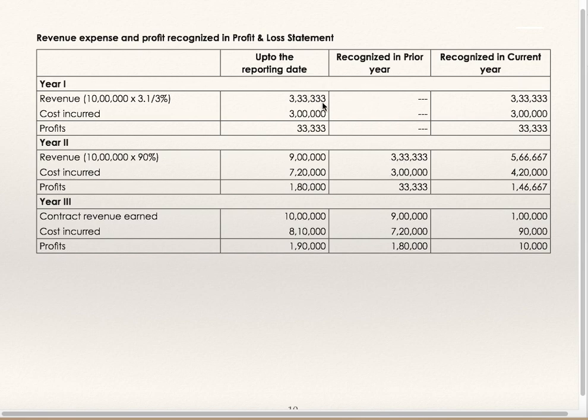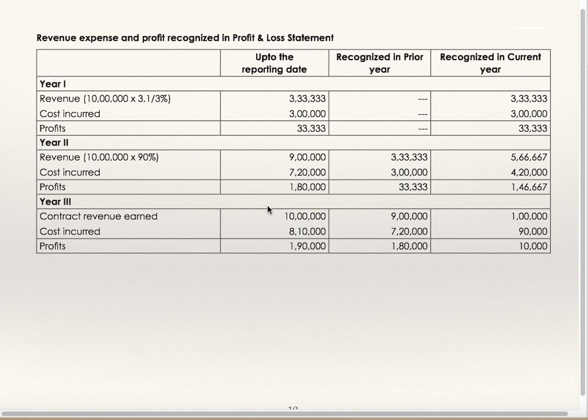Recognized in the prior year is revenue 3 lakh 33,333, cost 3 lakh and profit 33,333. So current year's recognition will be the first column figure minus the second column figure. 9 lakh minus 3 lakh 33,333 is 5 lakh 66,667. 7 lakh 20,000 minus 3 lakh is 4 lakhs 20,000. 1 lakh 80,000 minus 33,333 is 1 lakh 46,667.